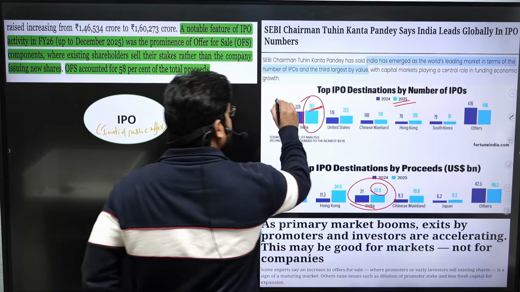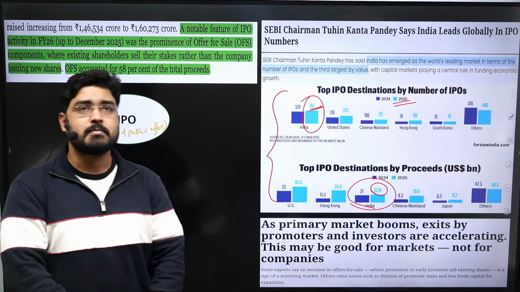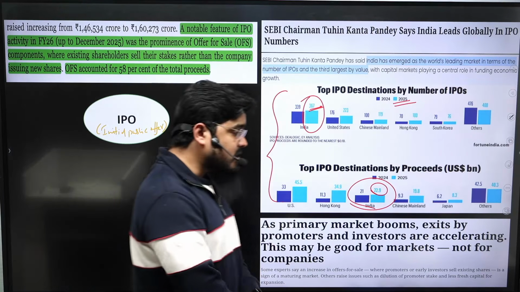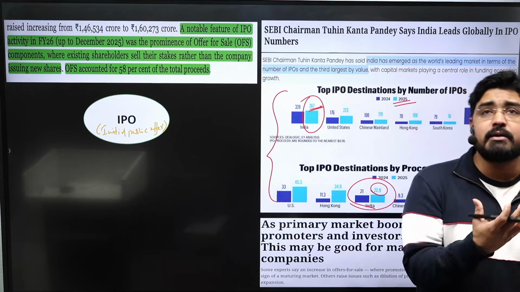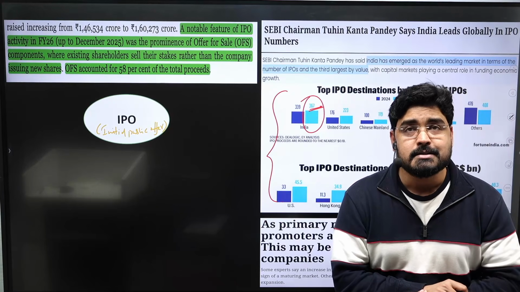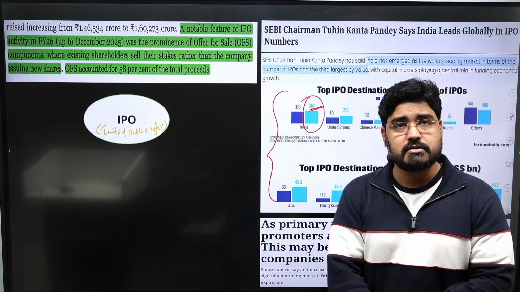This is very, very important for prelims. Okay. If you remember, last year there was a question on increasing F&O, futures and options, activity. So a similar question can be asked.